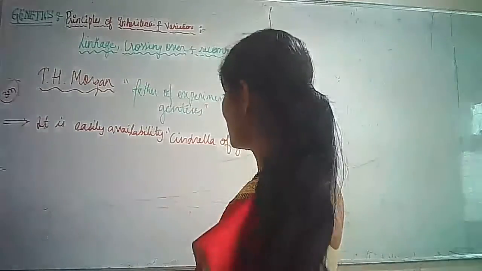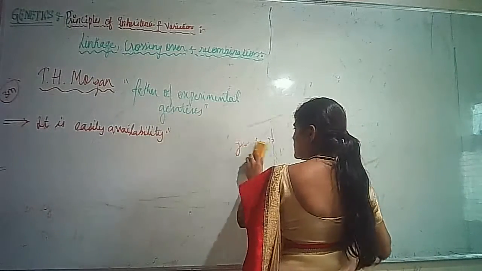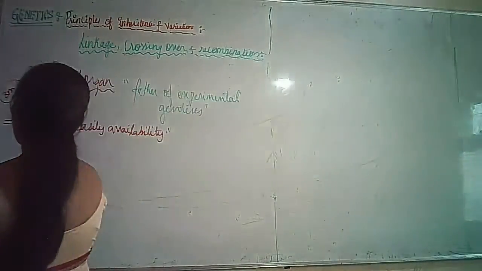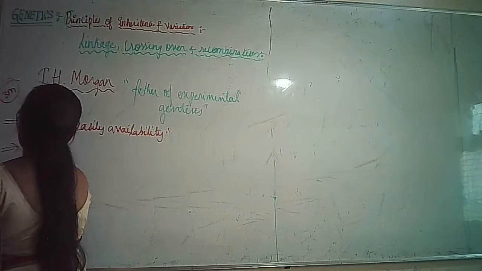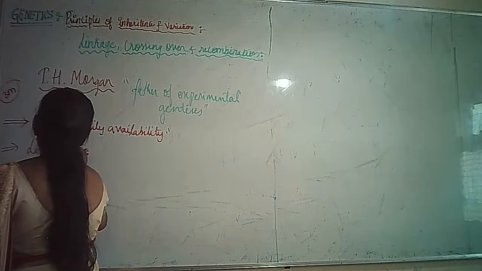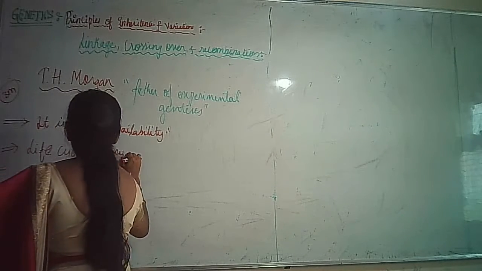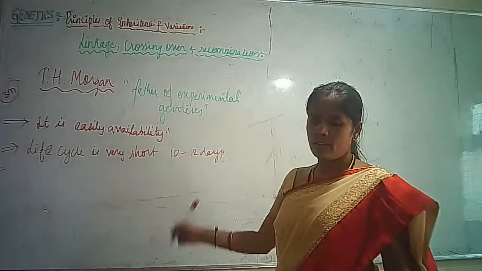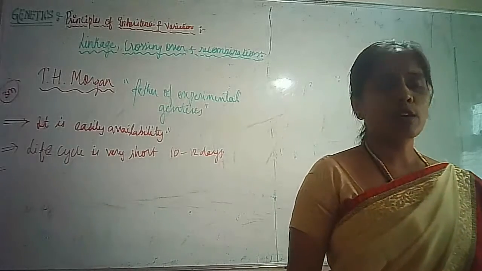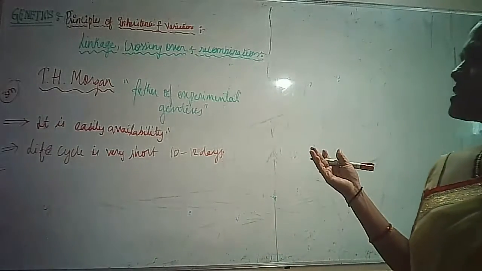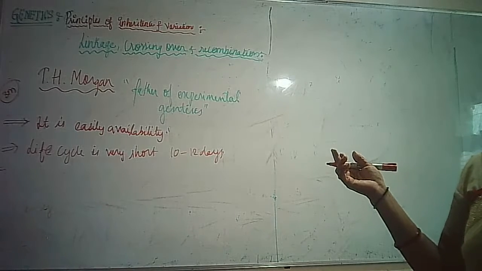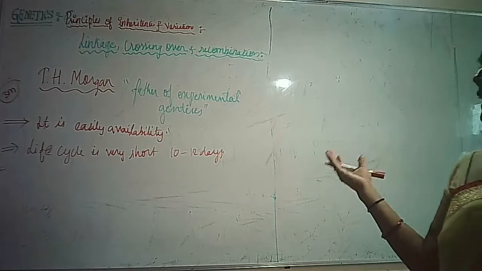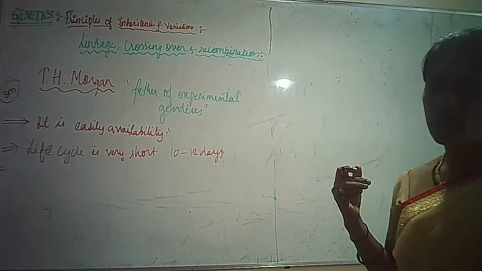Then the second reason is the short life cycle of Drosophila melanogaster. The life cycle is very short, isn't it? It is within 10 to 12 days. So this is also one of the reasons. The first reason is that it is easily available, and the second is the very short lifespan, so you can see many generations within a short period of time.